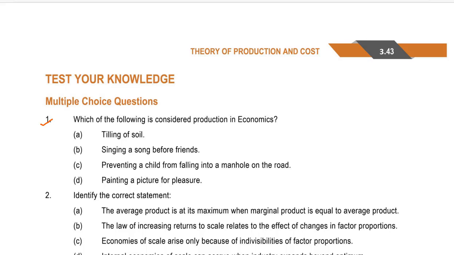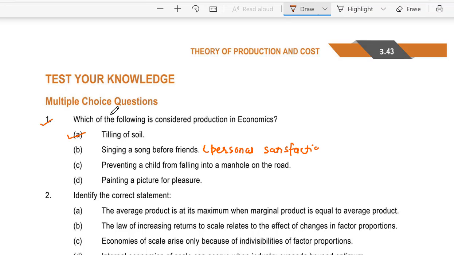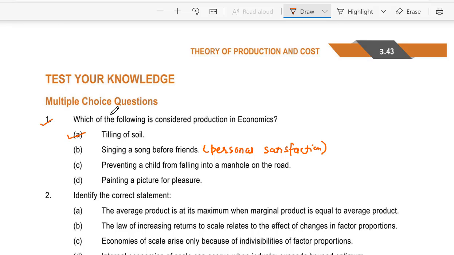Over here, the answer is A. Tilling of soil, because the man is actually working and doing something. Singing a song before friends is for personal satisfaction. Preventing a child from falling into the manhole will also give you social satisfaction. Painting a picture for pleasure, basically you are not earning money out of it, but tilling of soil is actually known as production in economics.